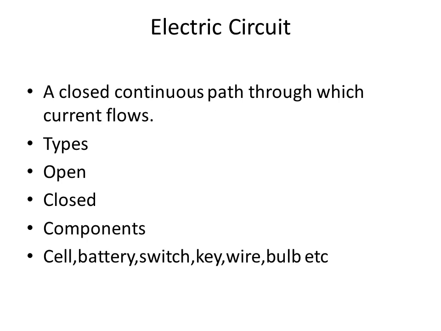Electric circuit: a closed continuous path through which current flows. It is of two types, open and closed. Open circuit means the circuit is not working, meaning current is not flowing. Closed circuit means the current is flowing and all the components are working.